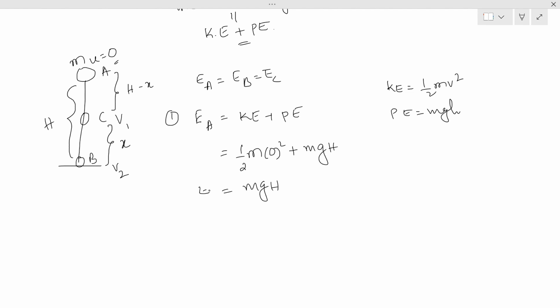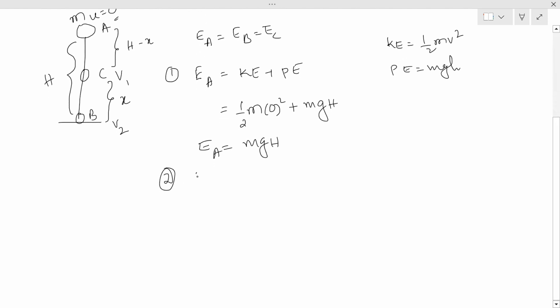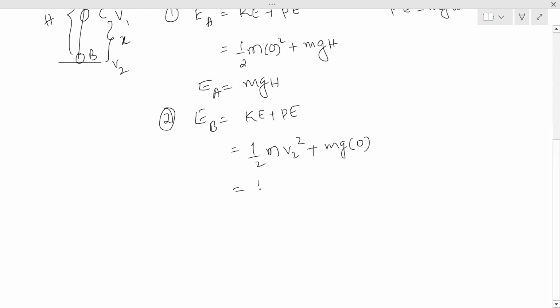This is the energy we got at A, and if we get the same at B also, then energy will be conserved. EB is equal to kinetic energy plus potential energy. Kinetic energy is half m, the velocity at the bottom is v2, square, and the height at the bottom is 0, so mg into 0. So we got half m v2 square. We need to find out v2.